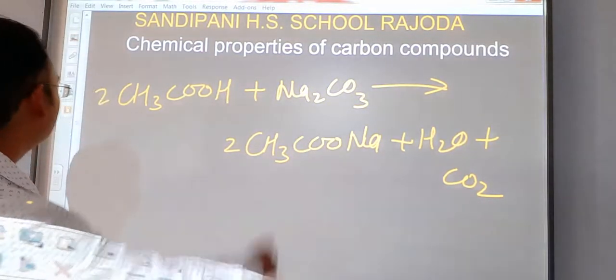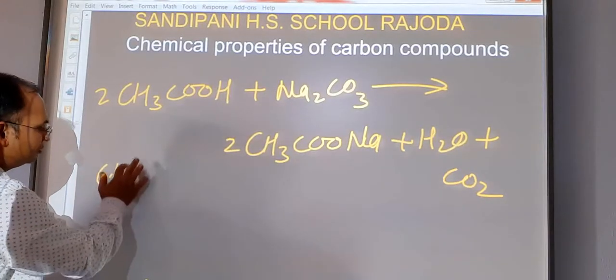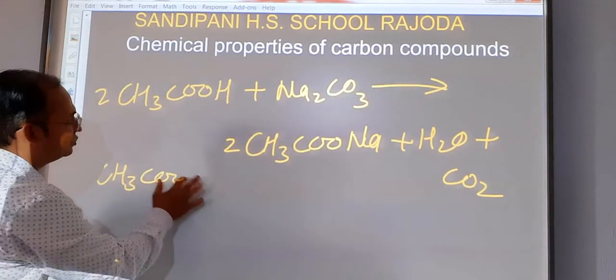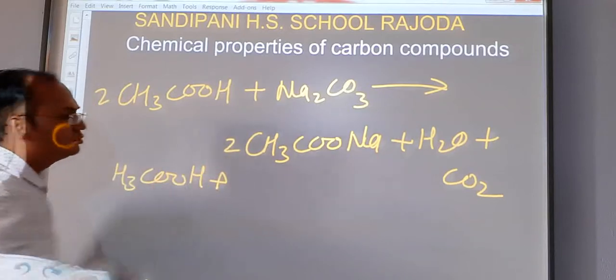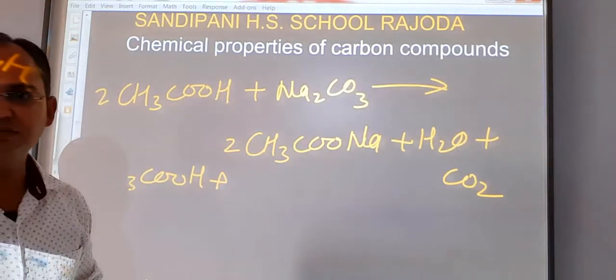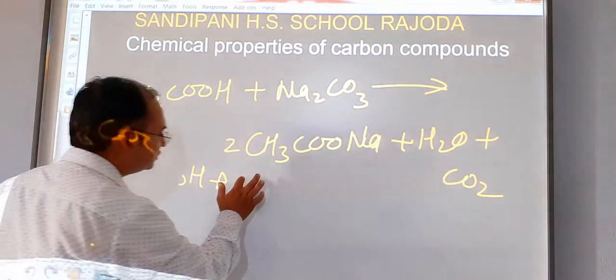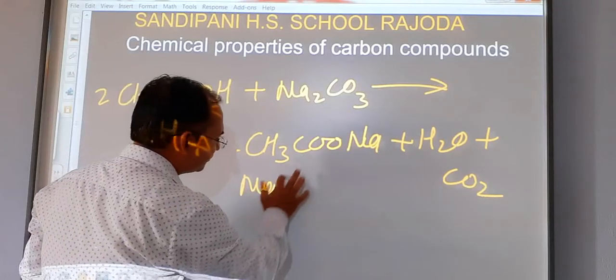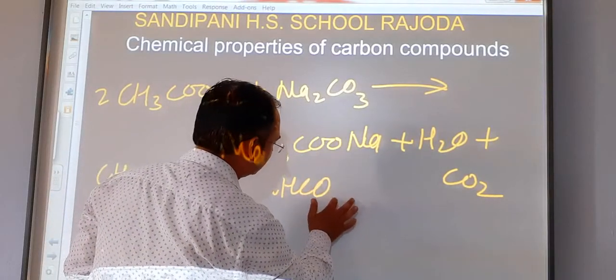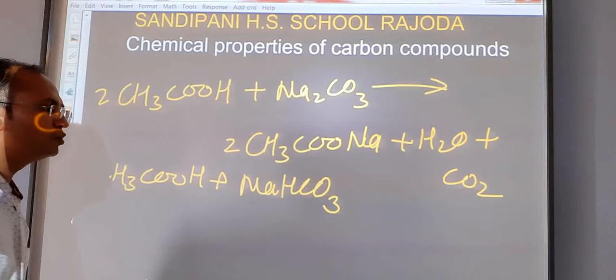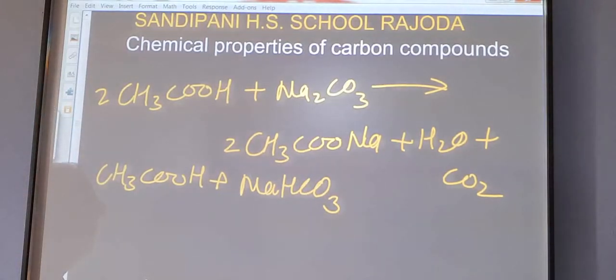Second reaction, CH3COOH reacts with sodium hydrogen carbonate, NaHCO3.